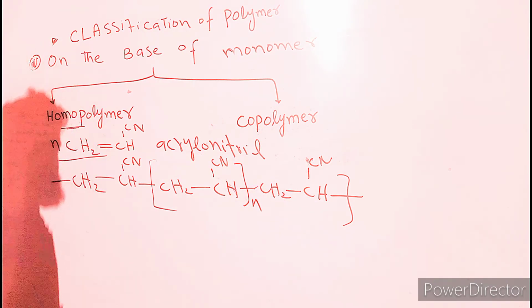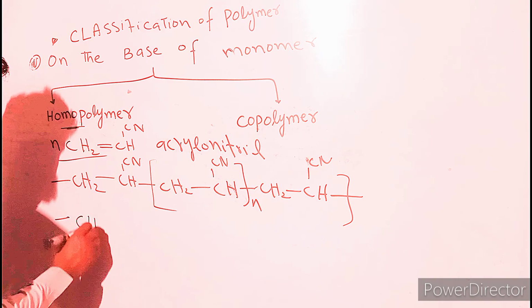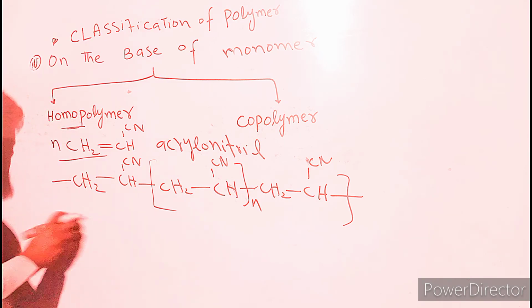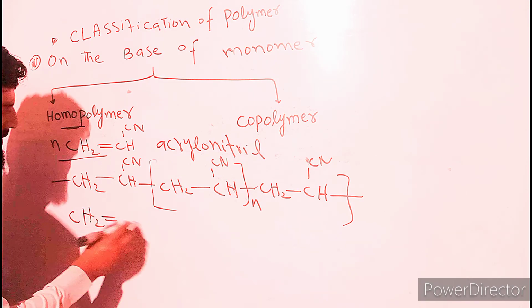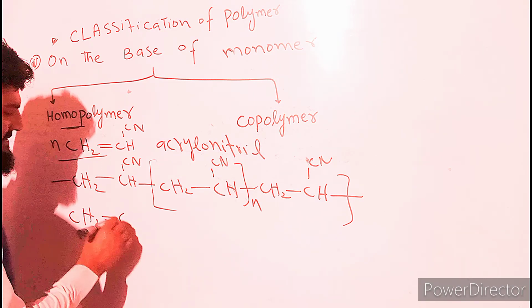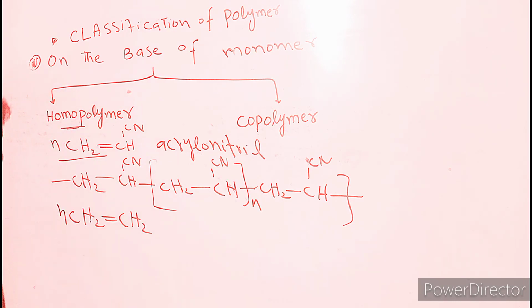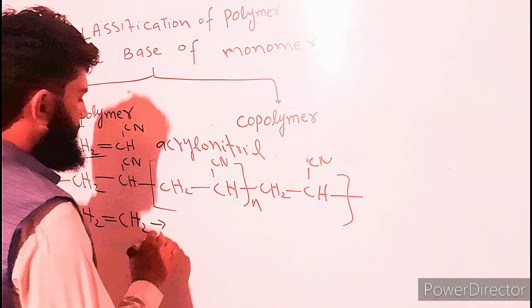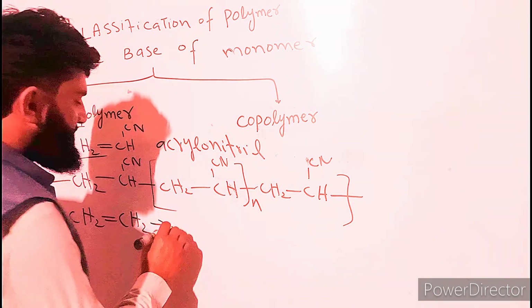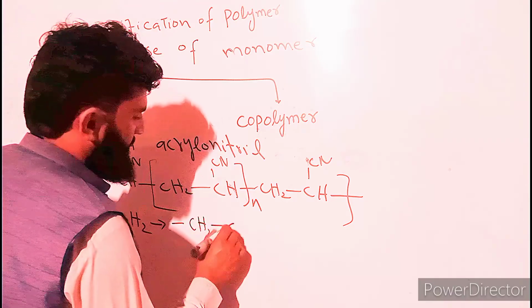Another very simple example is ethylene. When n molecules of ethylene combine, they form a polymer, that is polyethylene.